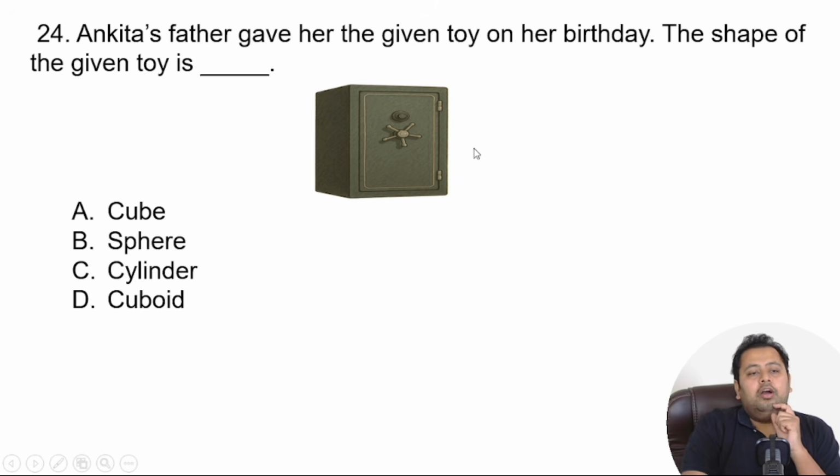Question number 24. Ankita's father gave her the given toy on her birthday. So she got this below toy that is shown over here. The shape of the toy is dash. Again, you can see 4 options: cube, sphere, cylinder, or cuboid.